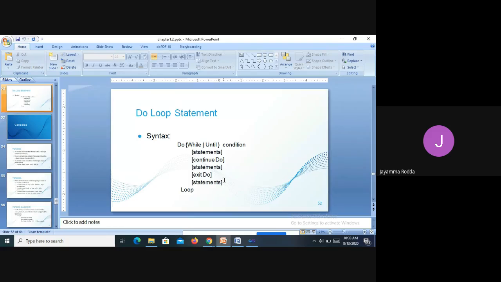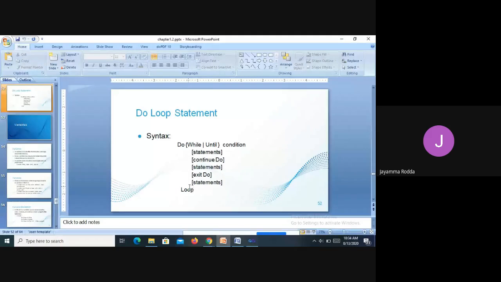Or as I said, simply Do, While or Until condition, then the statements, then Loop. These three lines are enough for you to write. Since we are following a textbook, it is written here, but all these are optional. If you want, you can write; if you don't want, you need not write. So now it ends with the statement Loop.